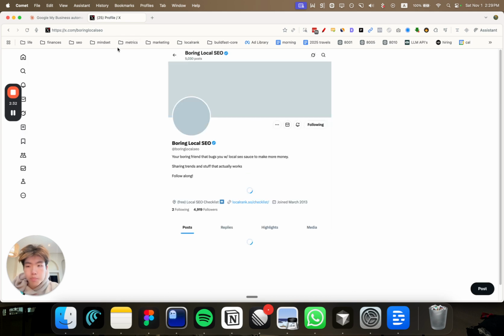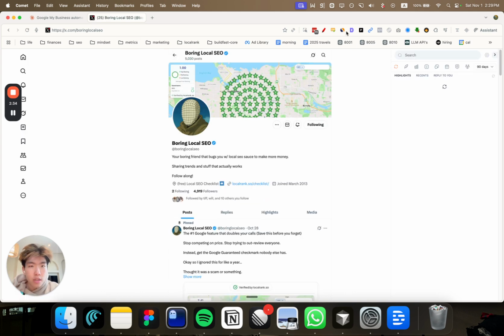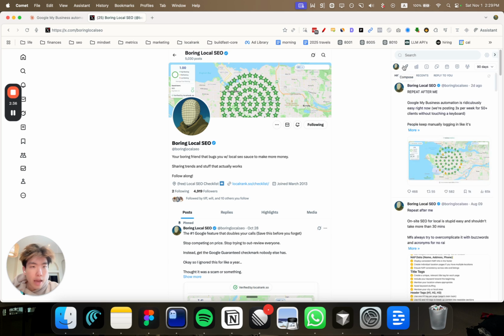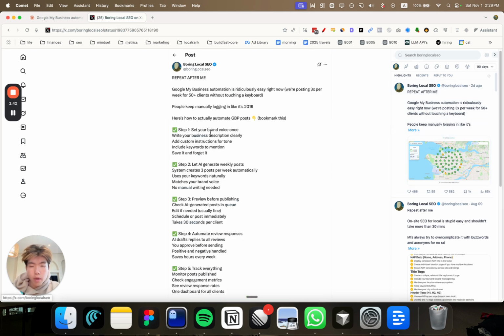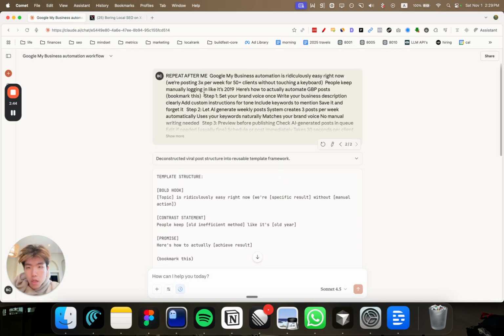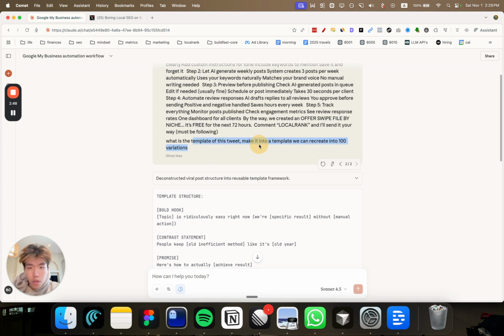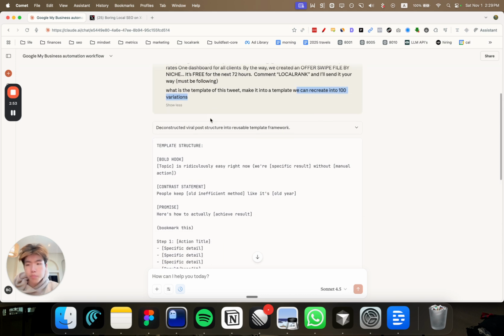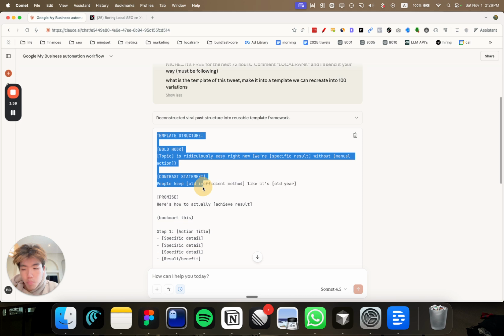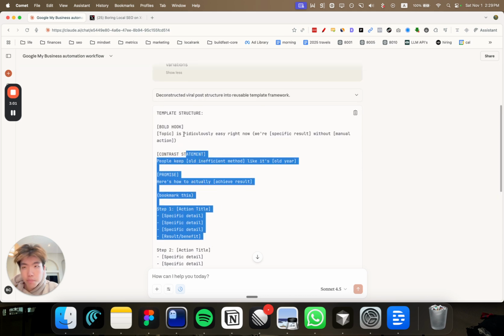As a side note, you can download this app called SuperX, and you can see all of the tweets that have gone viral in the past 90 days. This one recently went viral, and what I did is I went to Claude and told it to create the template for this tweet, to make it into a template that we can recreate into 100 variations. This is the most important part. It took the tweet and broke down the template structure.